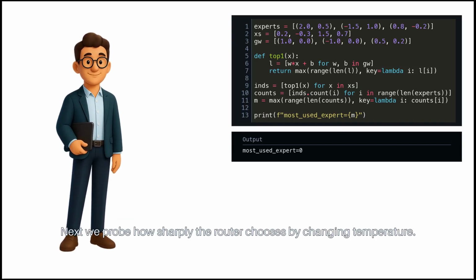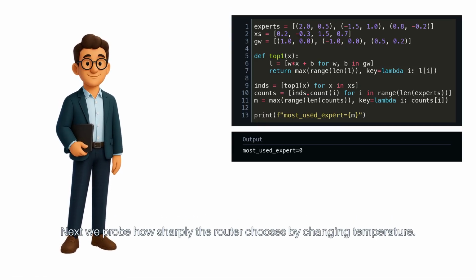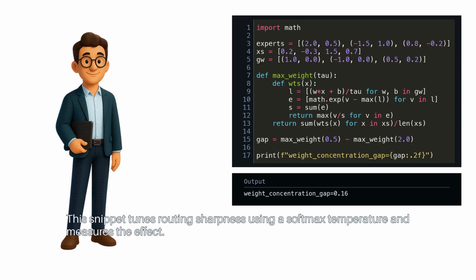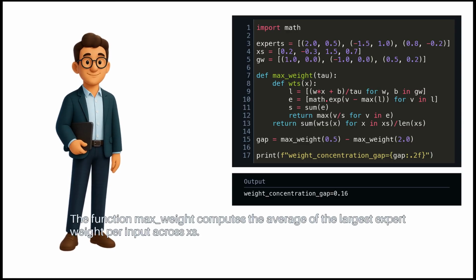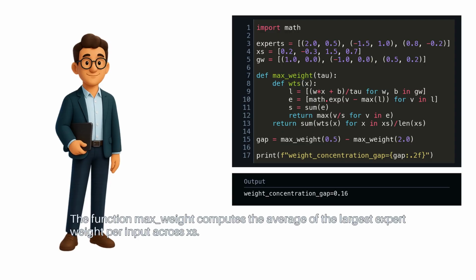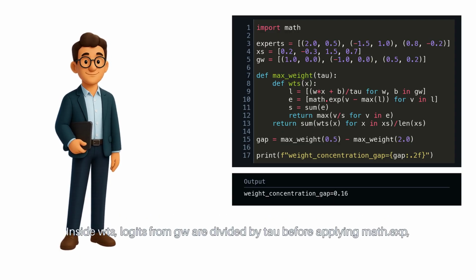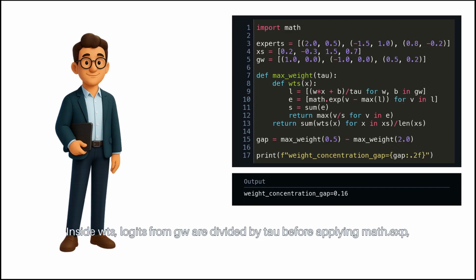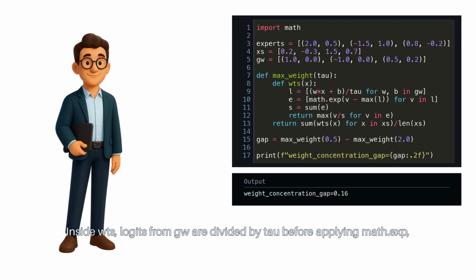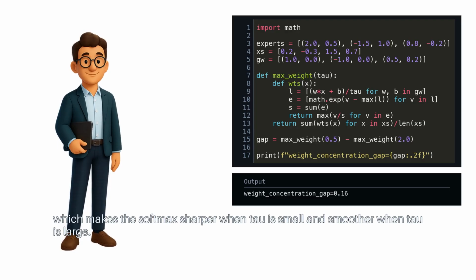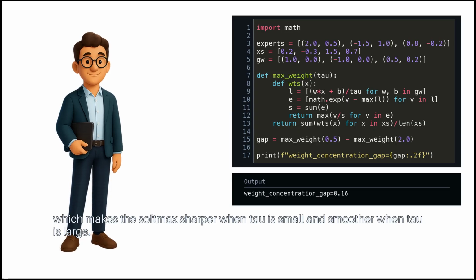Next, we probe how sharply the router chooses by changing temperature. This snippet tunes routing sharpness using a softmax temperature and measures the effect. The function max_weight computes the average of the largest expert weight per input across XS. Inside WTS, logits from GW are divided by tau before applying math.exp, which makes the softmax sharper when tau is small and smoother when tau is large.